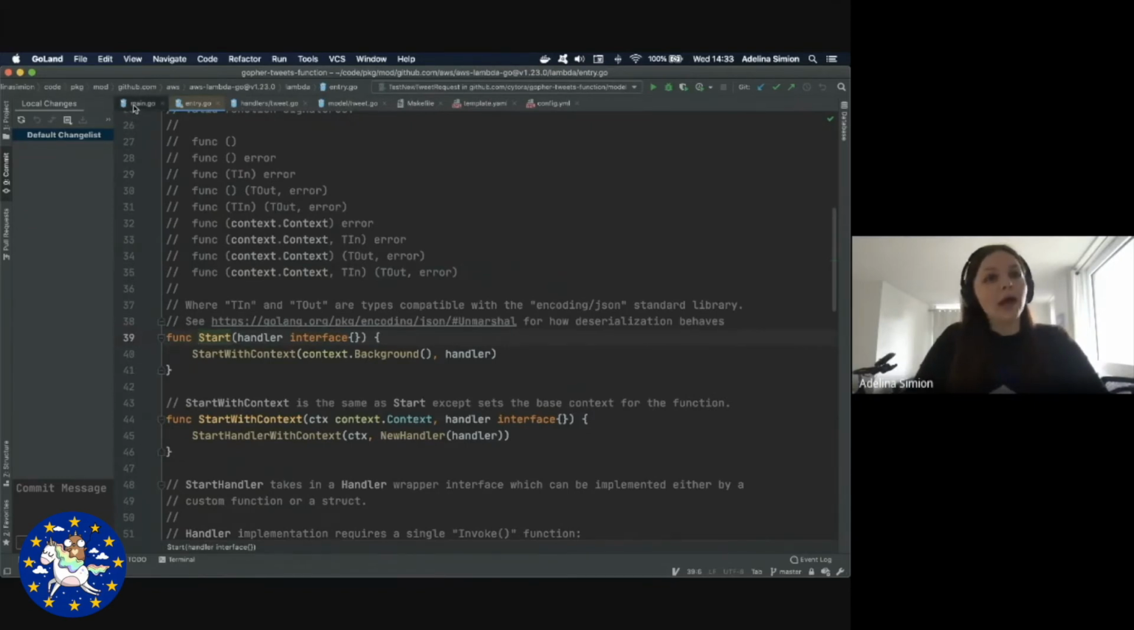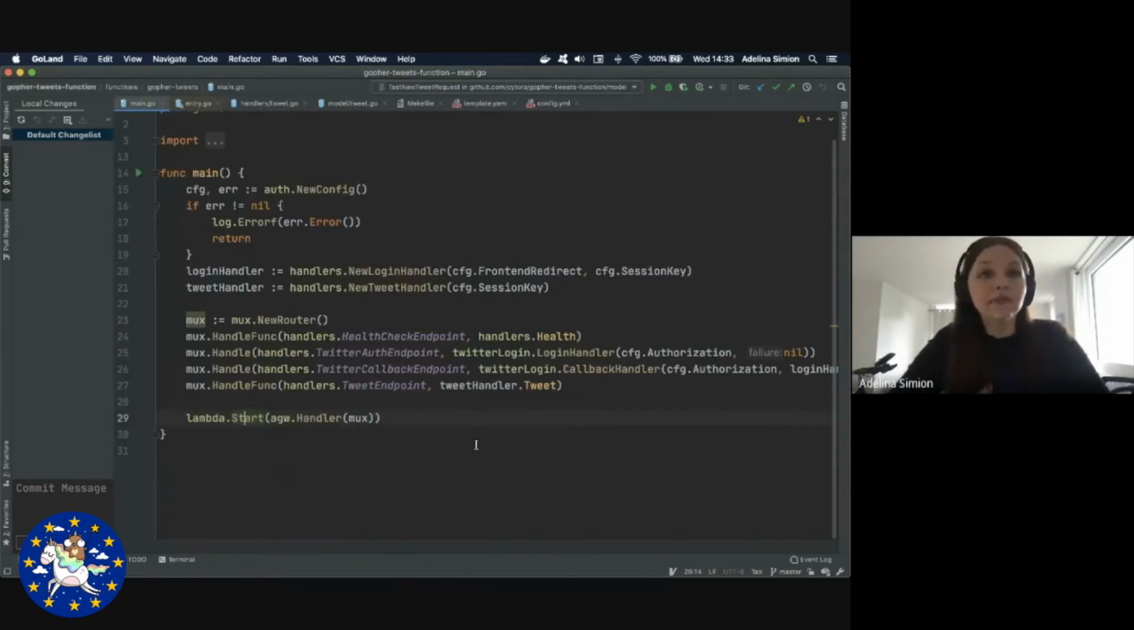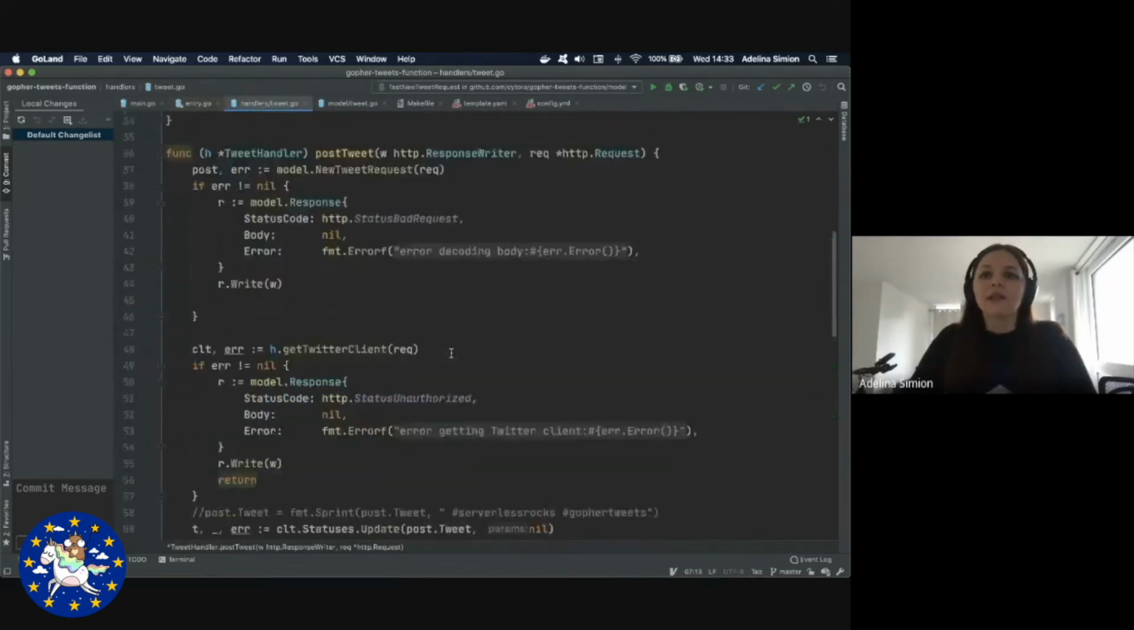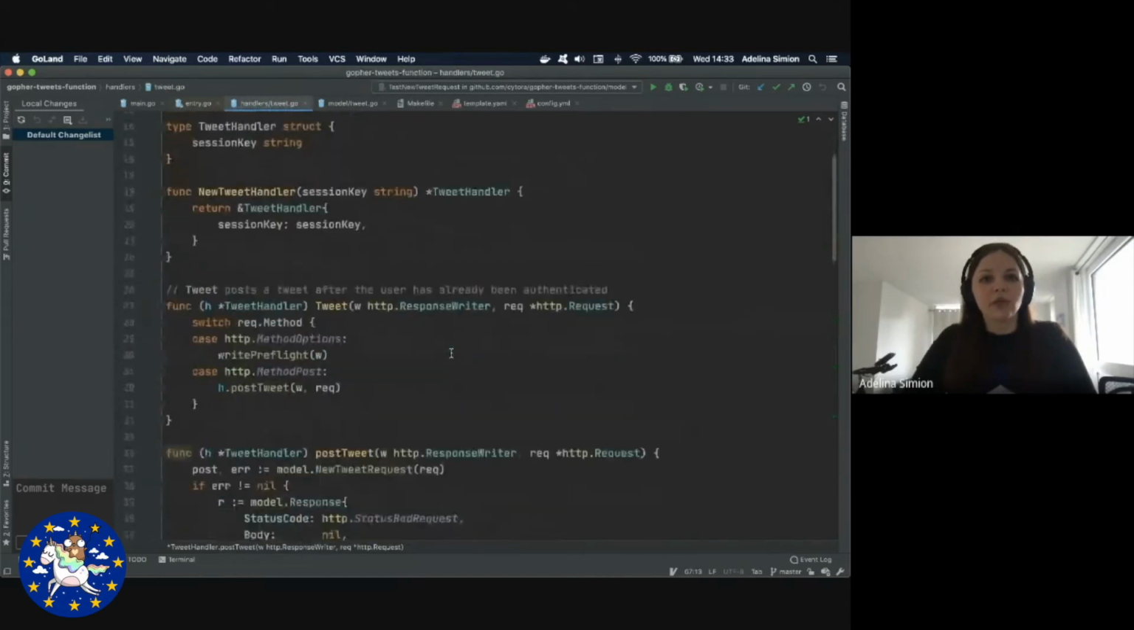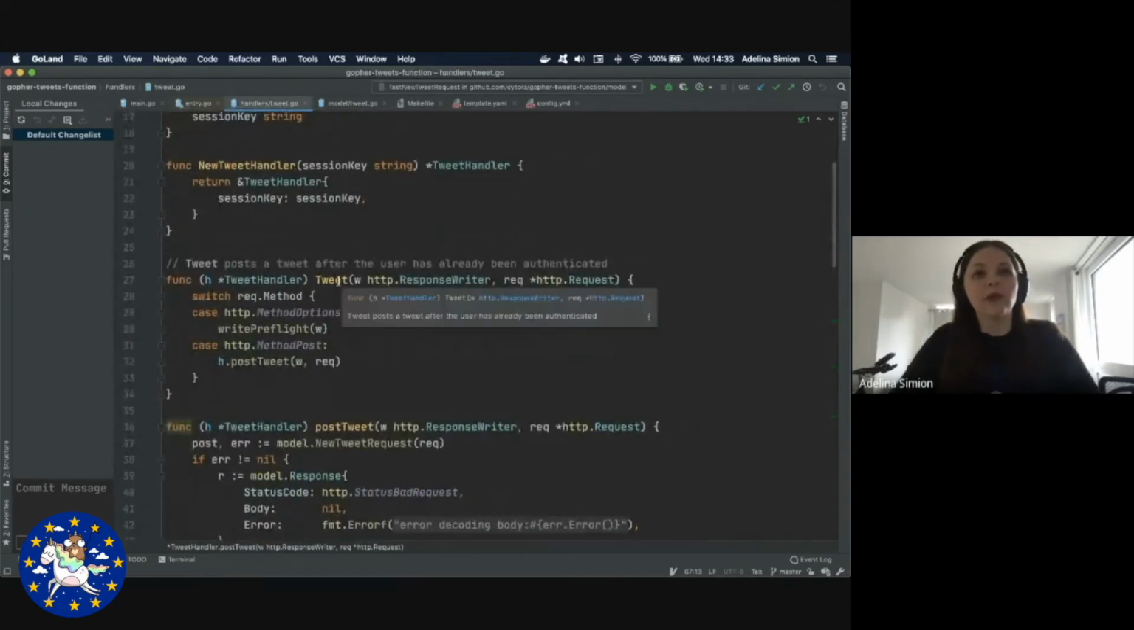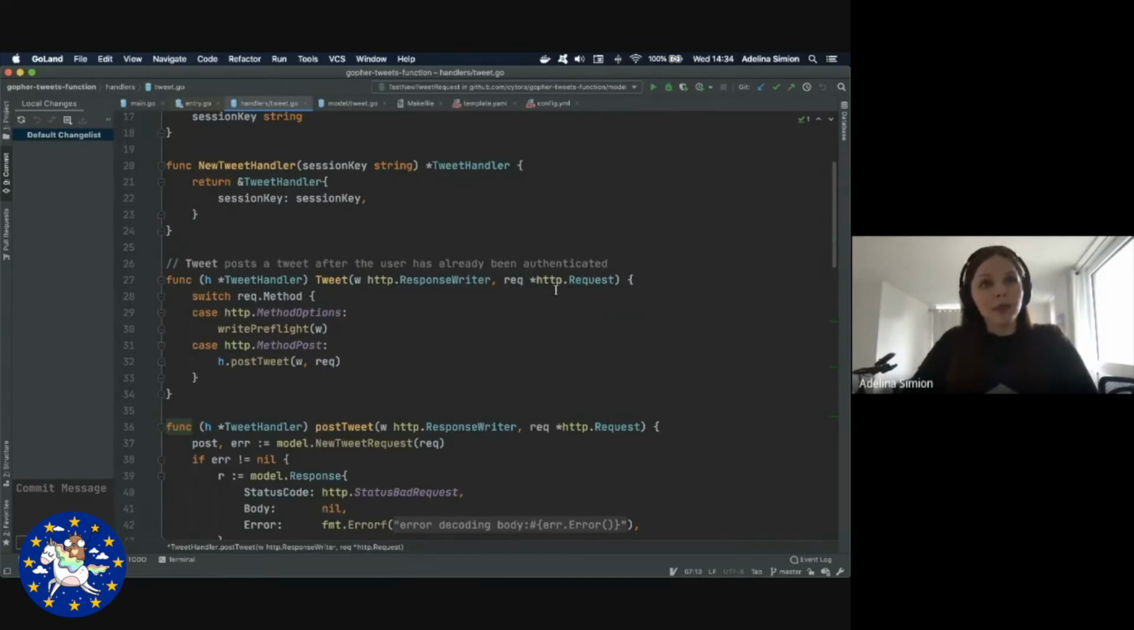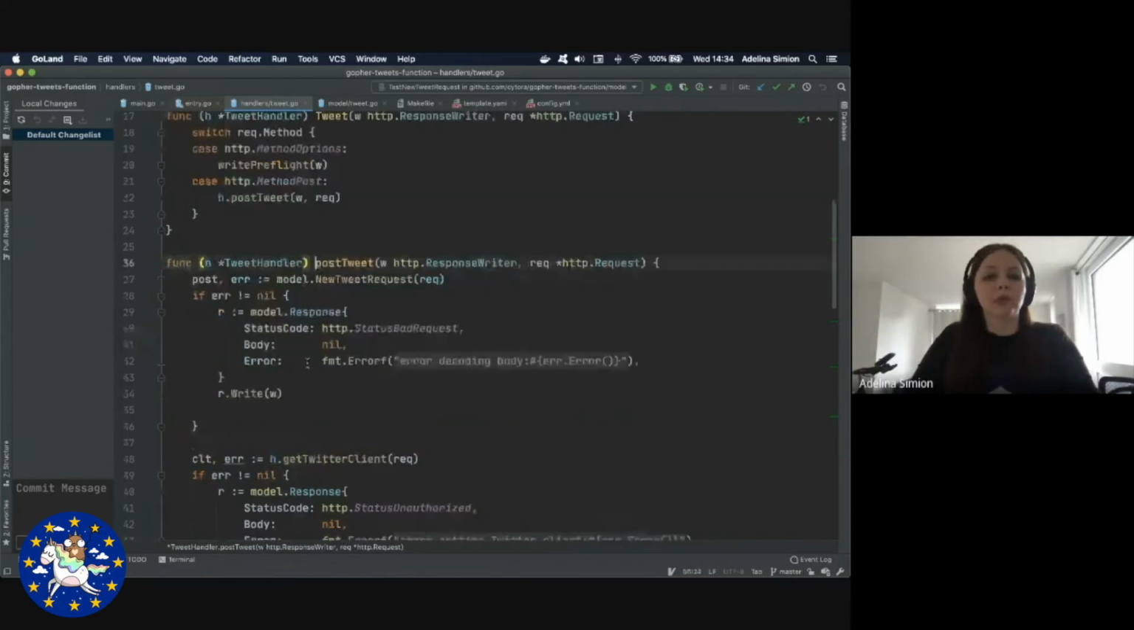Now, if we go back to the main function, let's have a look at one of these handlers. The most interesting part of functionality in Gopher Tweets is the tweet handler. So let's have a look at it now. At the very top, we have a function called tweet, which is the one that's going to be invoked with an HTTP request. Because we are making CORS requests, we need to handle pre-flight requests, but those are not very interesting. So we'll have a look at what happens on the post tweet.